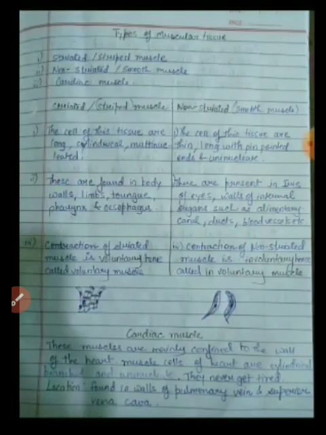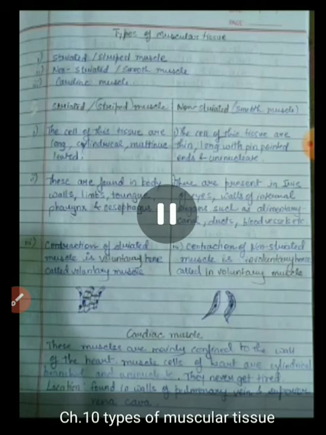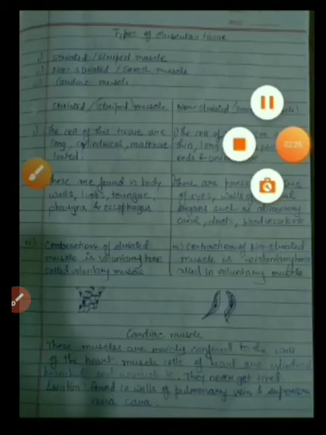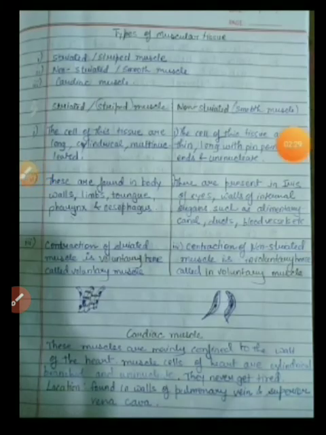Now, location. These cardiac muscles are found in the wall of the pulmonary vein and superior vena cava. The function of cardiac muscle is that it accounts for the rhythmic contraction of the heart by its own throughout life, hence it is known as involuntary muscle. So this is all about types of muscles, that is striated, non-striated and cardiac muscle.